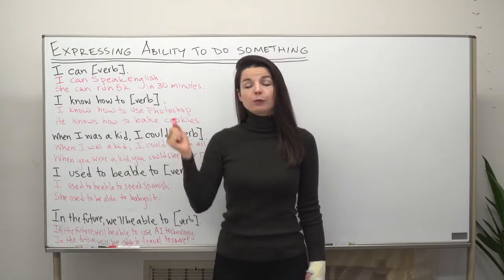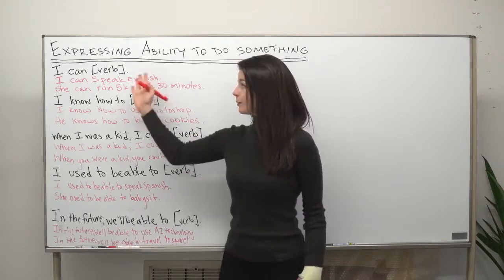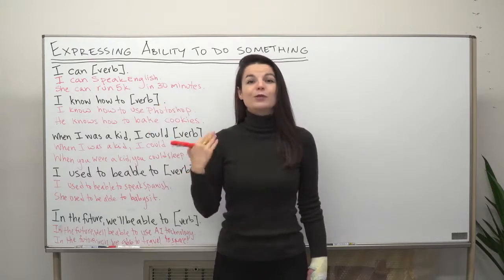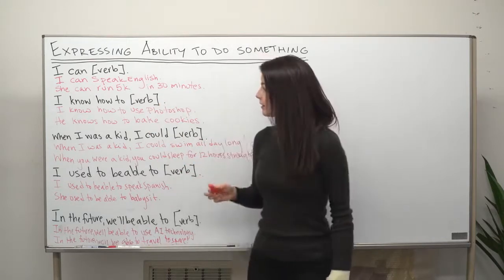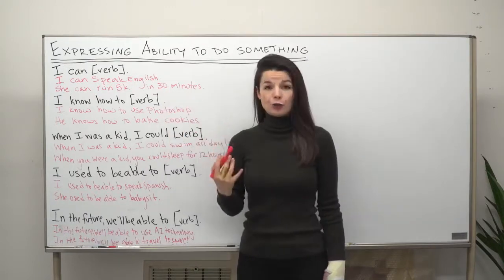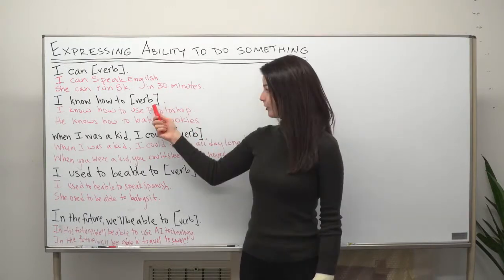We can make the negative with this pattern too. So this is maybe the most basic way to express something you can do, you are able to do. Let's look at another one. This expression is "I know how to" plus a verb. I know how to do something.